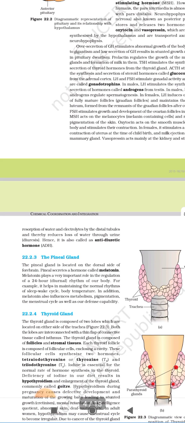An impairment affecting the synthesis or release.